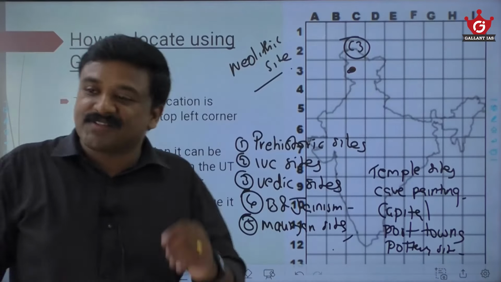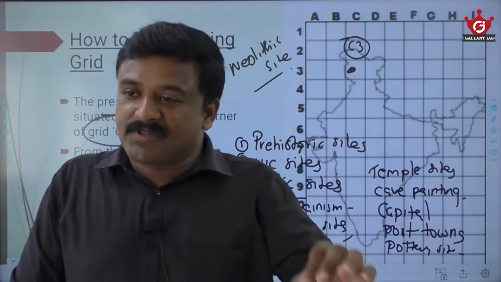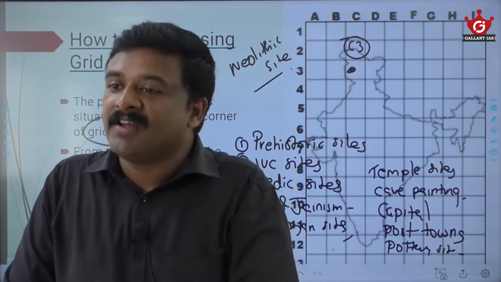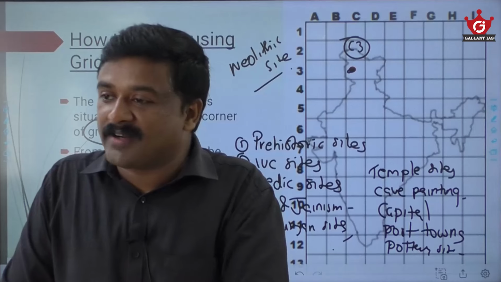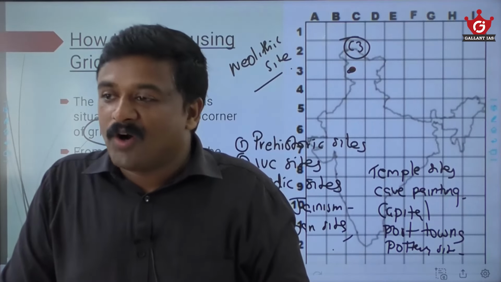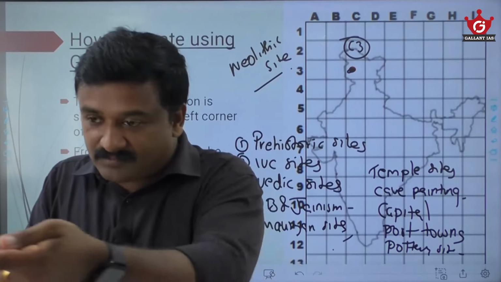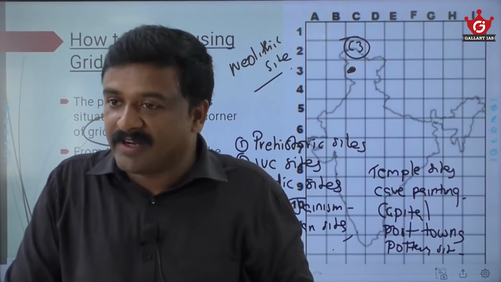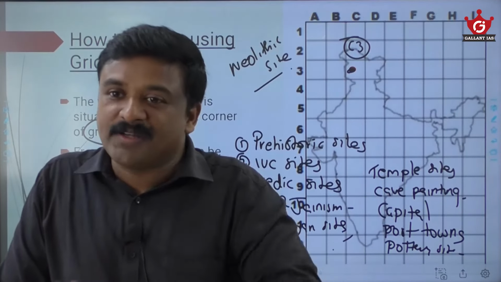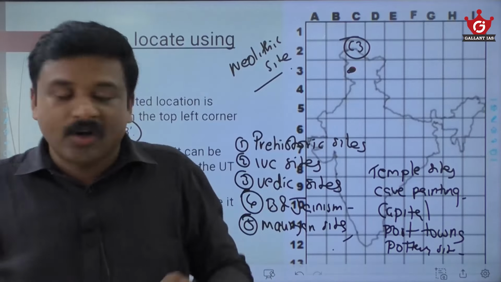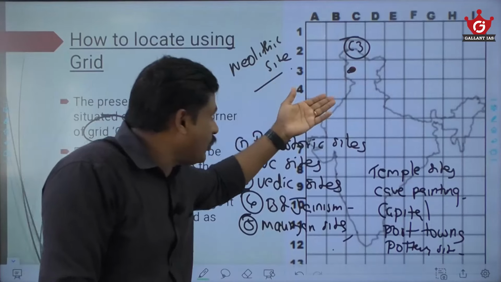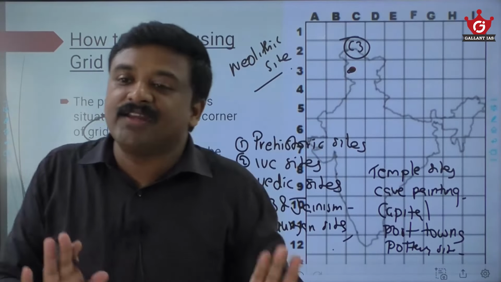This way you can mark each site here. Lothal comes in this particular grid, or maybe Adirampakkam comes in this particular grid, Amaravati comes in this particular grid, Takshashila comes in this particular grid, Ajanta comes in this particular grid, or maybe Puhar comes in this particular grid, or this Badami comes in this particular grid. So if you practice grid means you will understand this is C3, or it is D1, or it is F5, or it is E4. This way you can identify the site.